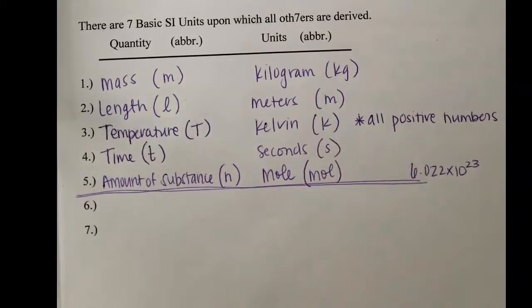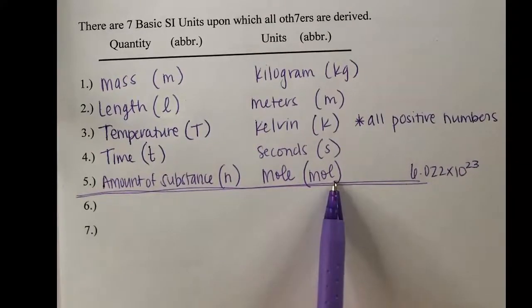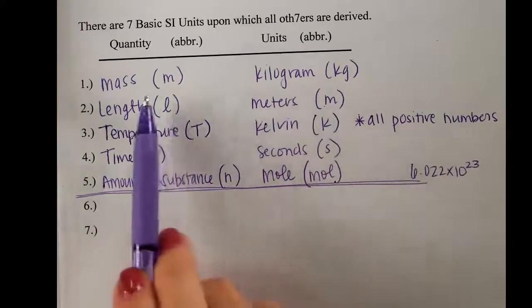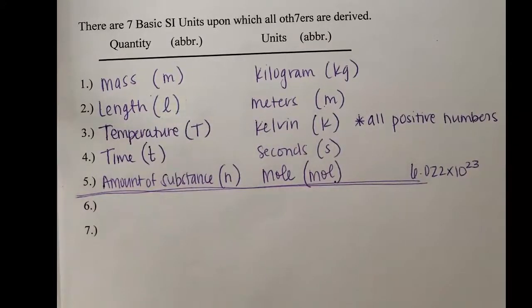And I like to joke that this is the worst abbreviation in all of chemistry. All we're saving you is one little E. But as you can see, even just from this, meter and mass, they're already taking up the M's. Molybdenum, MO, is an element on the periodic table, so we can't use that one. That one's already taken. And so we go with MOL as our measurement for the amount of substance or the number of something that's in a sample.